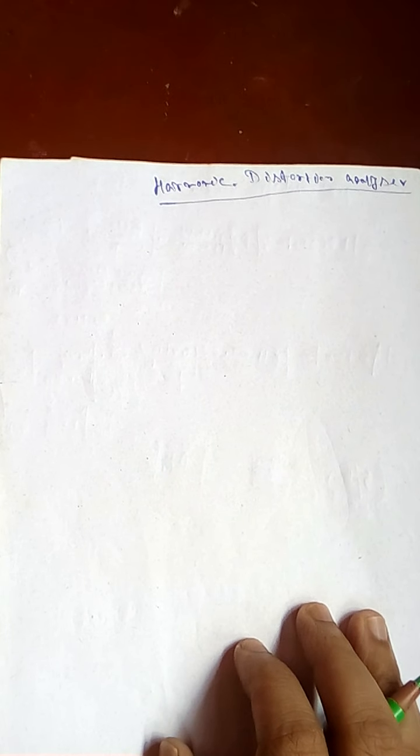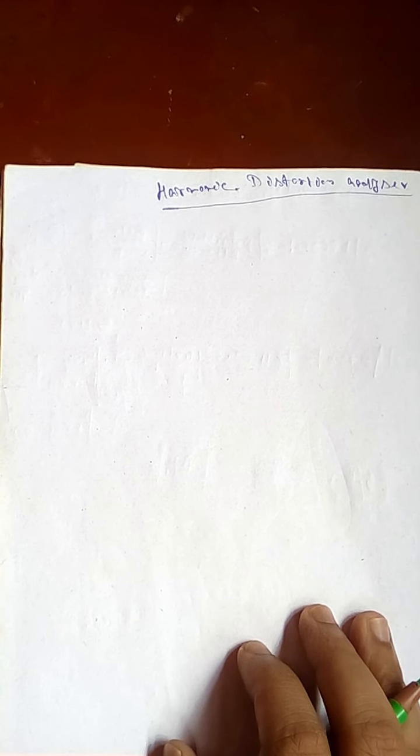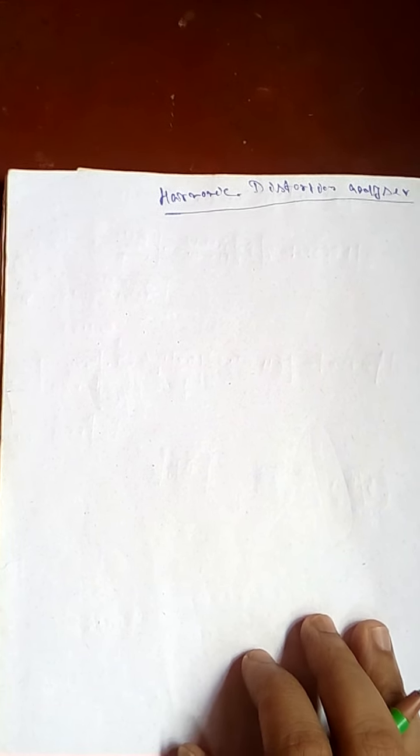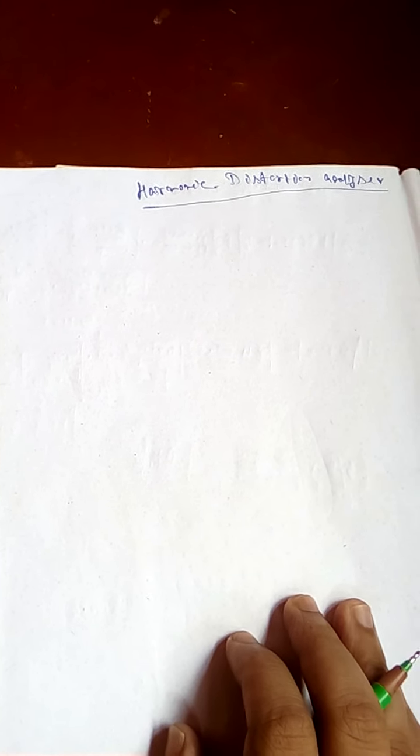This distortion may occur due to the inherent non-linear characteristic of the different components used in the electronic circuit. This non-linear behavior introduces harmonics in the output, and the resultant distortion is known as harmonic distortion, or HD. This is the main reason for harmonic distortion.